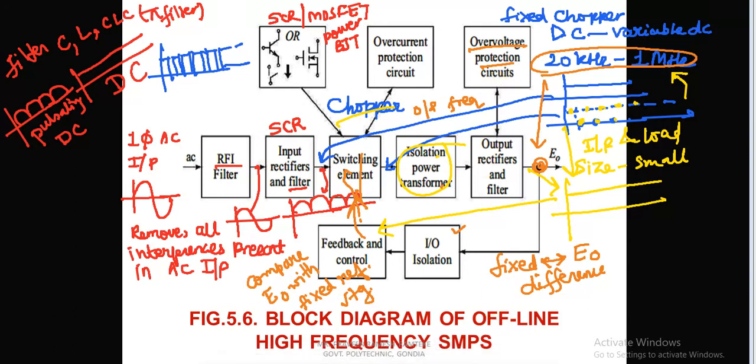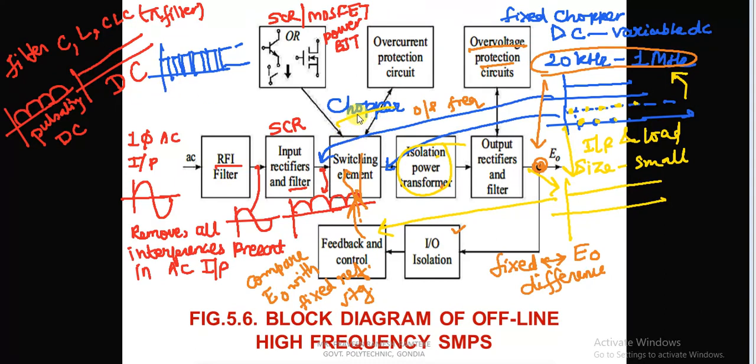So what is the action? Input AC is first filtered to get pure AC, then that pure AC is converted to DC by rectifiers. We will obtain the pulsating DC, then it is filtered to obtain pure DC.